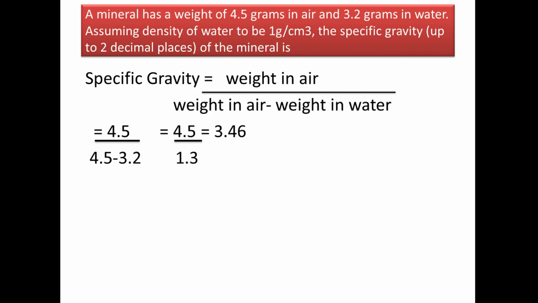Okay. Next, a mineral has a weight of 4.5 grams in air and 3.2 grams in water. Assuming the density of water to be 1 gram per cm cube, the specific gravity of the mineral is. Now the formula of specific gravity is weight in air divided by weight in air minus weight in water. So put the values in the formula and you can calculate the answer. The answer will come out to be 3.46.